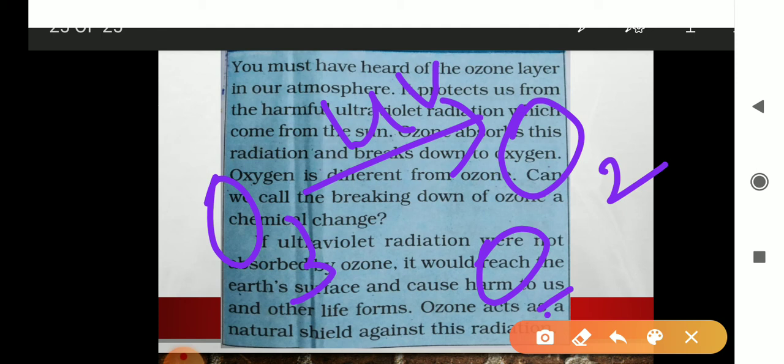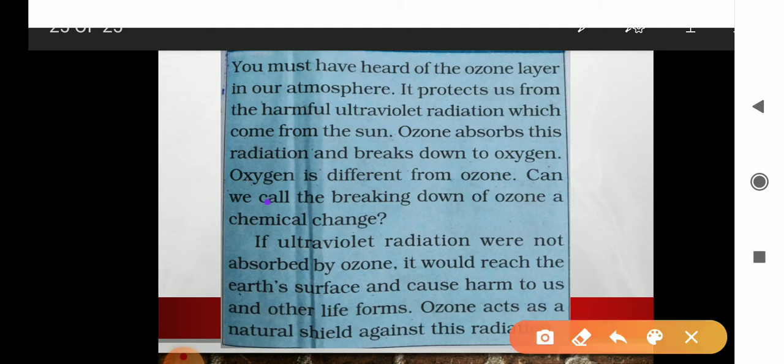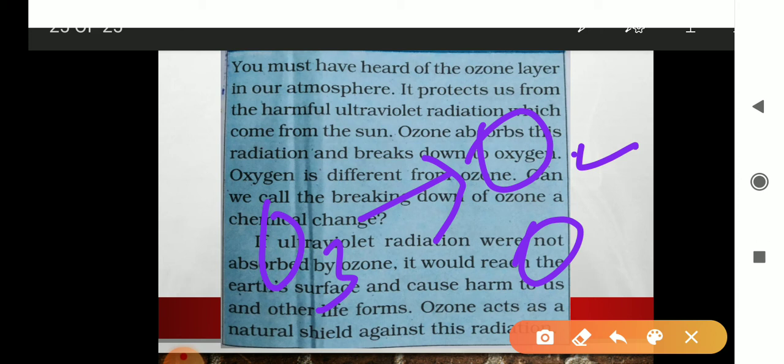Now, because the chapter is of chemical and physical change, the question for you is: can we call the breaking down of ozone a chemical change? Yes or no? Yes, it is a chemical change. We all know that in a chemical change, new substances are formed. In the beginning, the ozone was O3, and after breaking down, it converts into new substances: one is the oxygen molecule, and the second is single O, that is the nascent oxygen. Then this is a chemical change, right? And now these two will not combine to form O3 here.